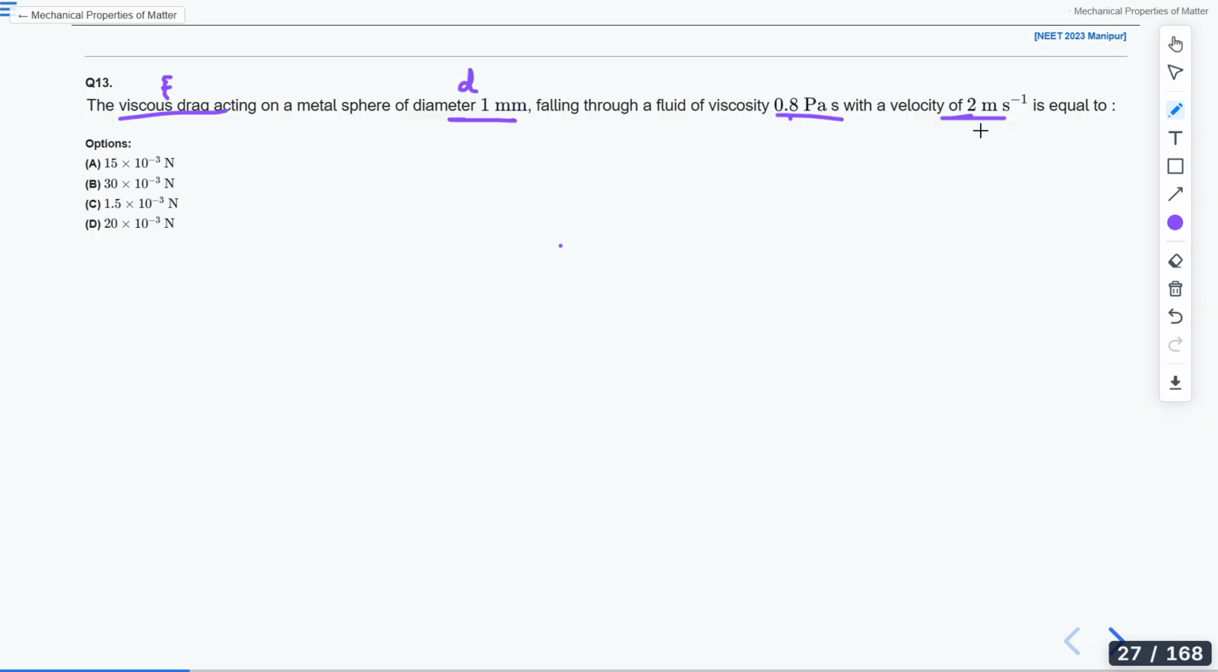Diameter you can use to find the radius. Coefficient of viscosity is given and velocity is given, and you are asked to find the viscous drag. F equals 6 pi eta R V. Can you find the answer?